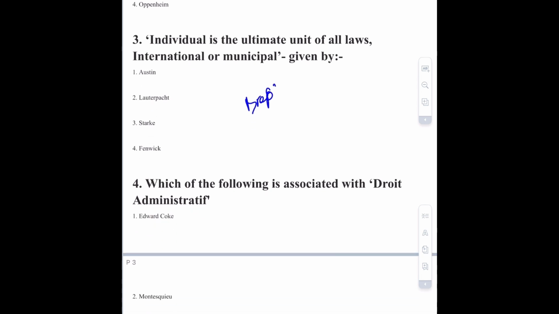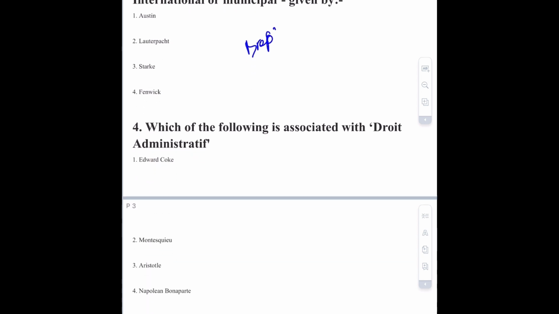Now moving towards question number 4, that is which of the following is associated with Droit administratif, and the correct option of this question is option number 4, that is Napoleon Bonaparte, and this is a French word.